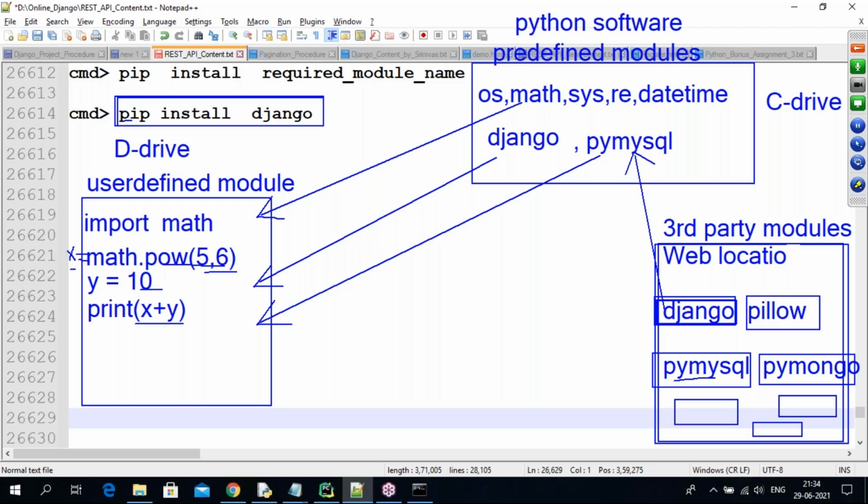If anybody asks, you need to explain all these things. In our user-defined module, we use a predefined module using the import keyword or from keyword. To use a third-party module, first of all, by using the pip command, we need to download it and store it into Python software. Later, that downloaded third-party module we can use inside our user-defined program.